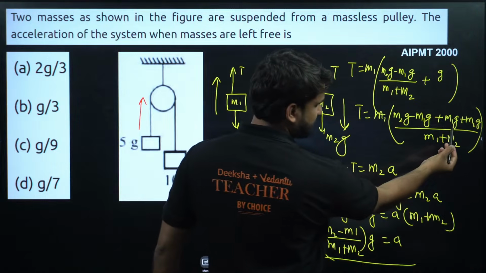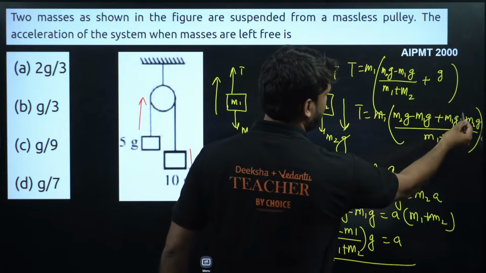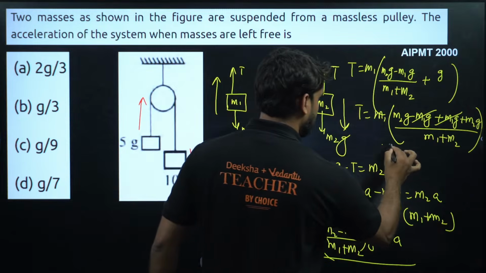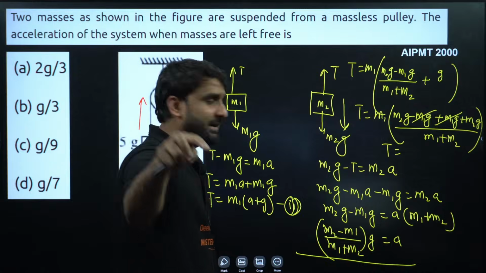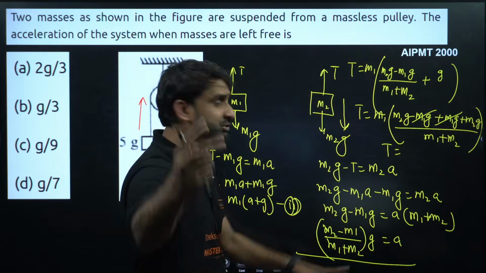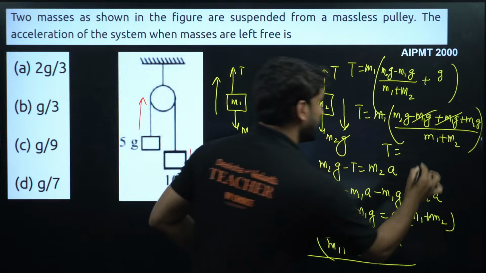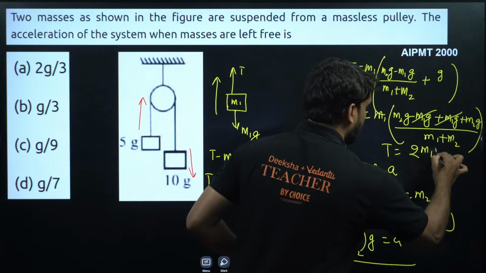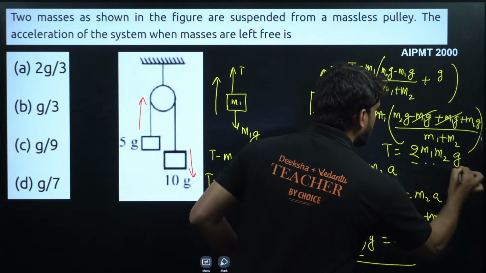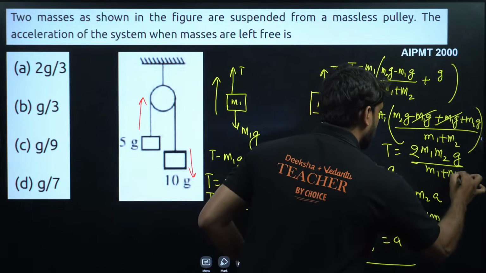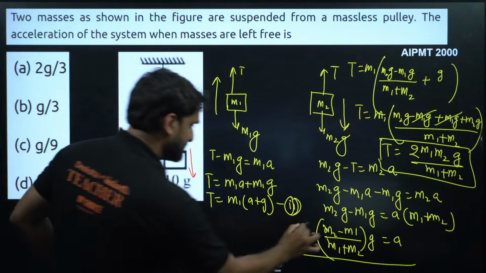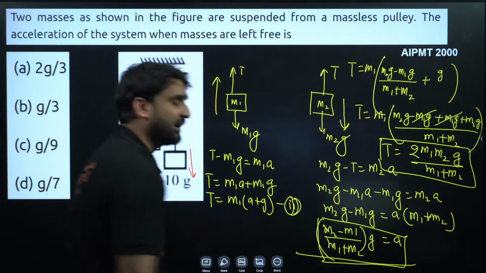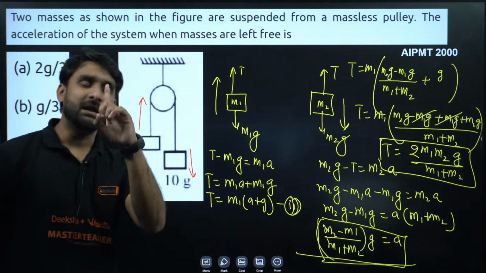Now this m1g positive, m1g negative, this will be cancelled here, right? And T will be equal to m2g plus m2g, 2m2g, and one m1 is already there. So this will become 2 m1 m2 g divided by m1 plus m2. I hope now this is clear to you all. So this is the tension and this is the acceleration when two blocks are connected with a single pulley and a single string.